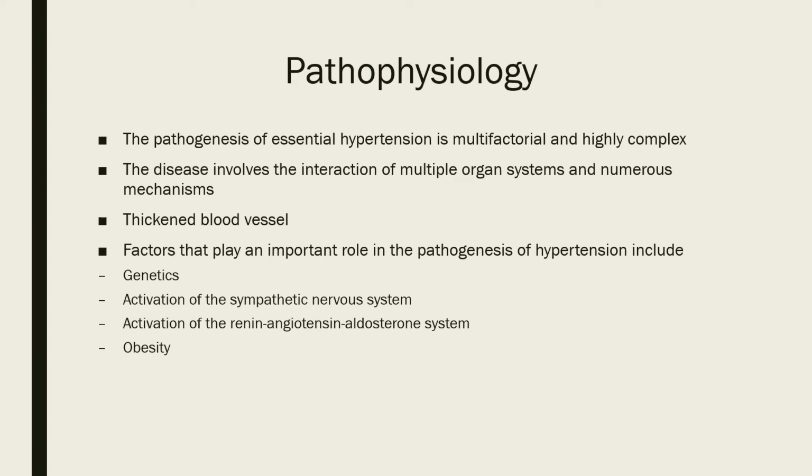The pathophysiology of hypertension is that the pathogenesis of essential hypertension is multifactorial and highly complex. The disease involves the interaction of multiple organ systems and numerous mechanisms. Thickened blood vessels, and factors that play an important role in the pathogenesis of hypertension include genetics, activation of the sympathetic nervous system, activation of the renin-angiotensin-aldosterone system, and obesity.